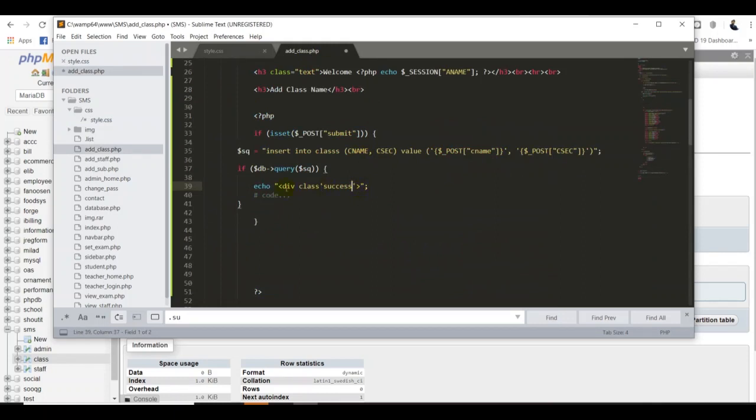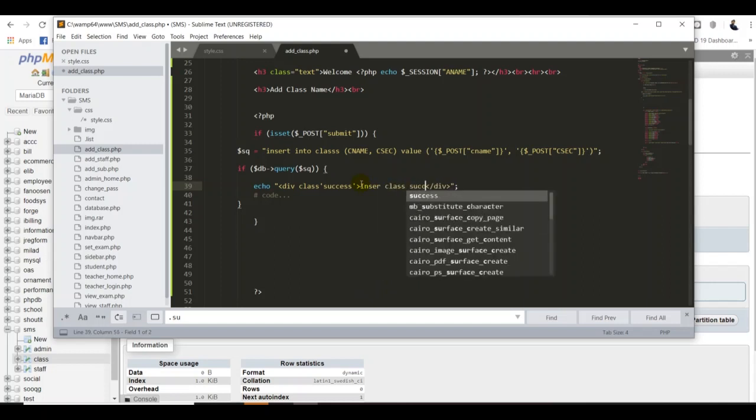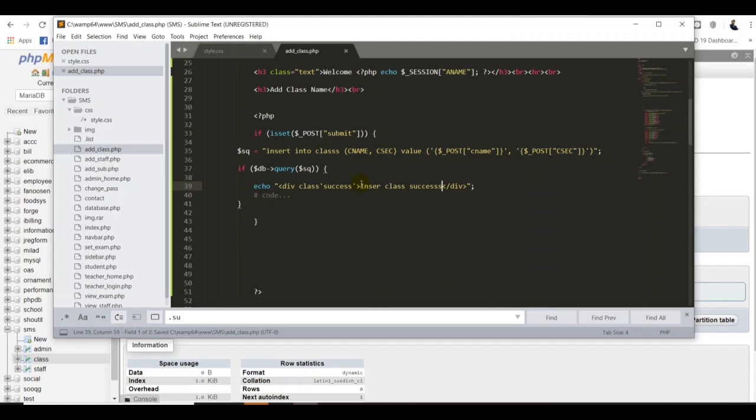Now I'm going to close my div tag. Between these two div tags, I will write insert class, something like that. Great.